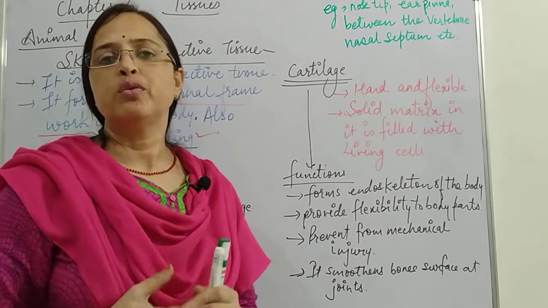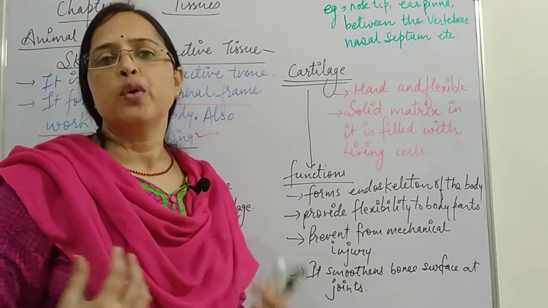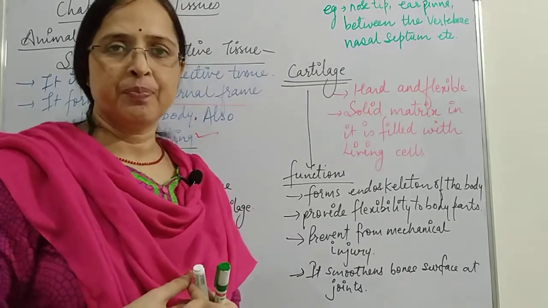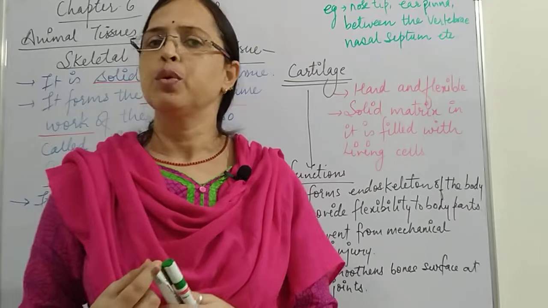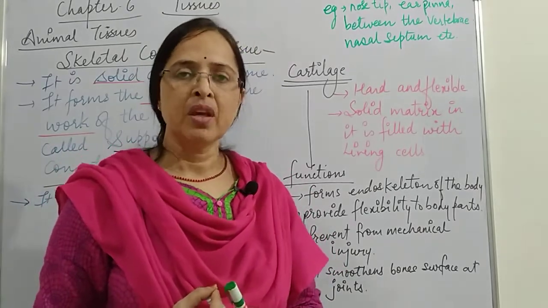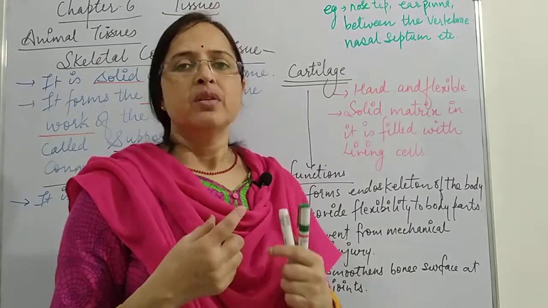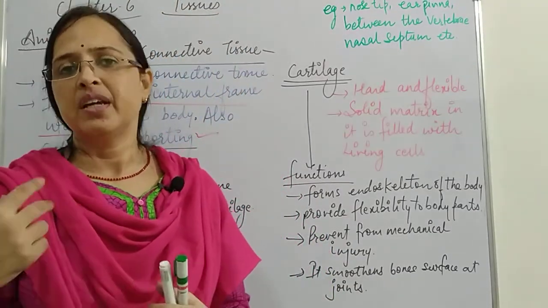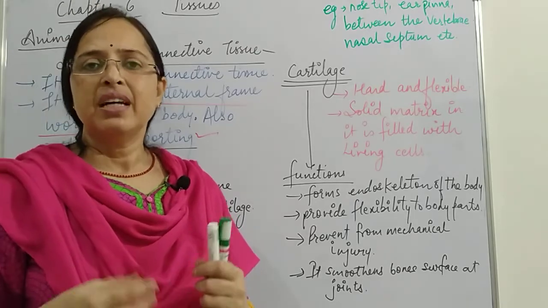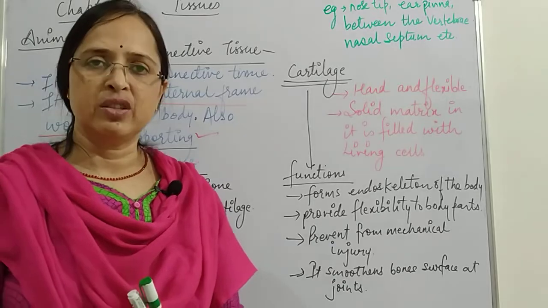Now you all know about the bones. Everyone knows that bones form the skeleton system. Bone is hard, and different bones are there, nearly 206 bones are present inside a body. Bones are meant for providing support to a body. Then muscles are attached to the bones, and with the muscles we are able to move. But what about cartilage? So first of all we'll discuss the cartilage.